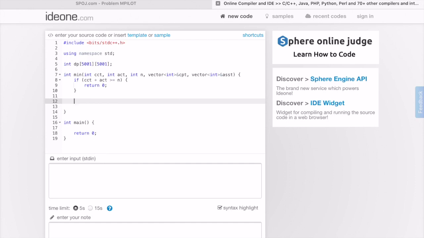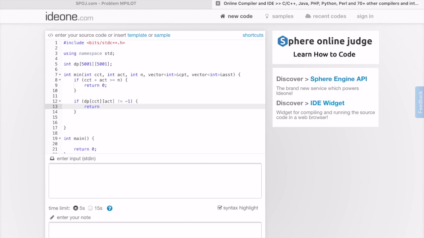Then the other condition is if we have already solved a problem, which means if dp[captain count][assistant count] is not equal to -1, we simply return the value stored here. So the variables here are the count of captains that we have chosen until now and the count of assistants that we have chosen until now. Those are the only two variables that define the state of our DP.